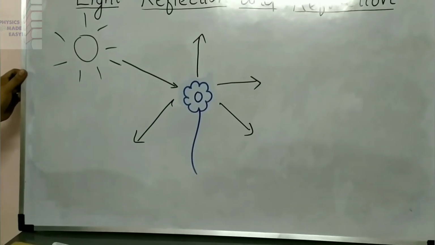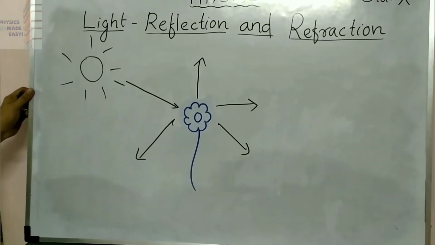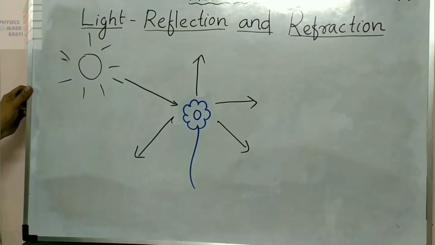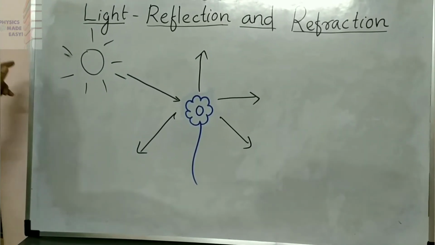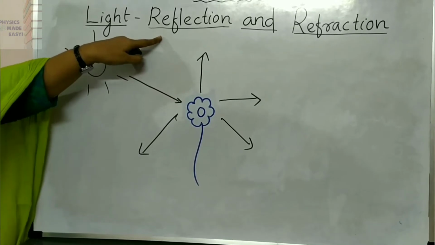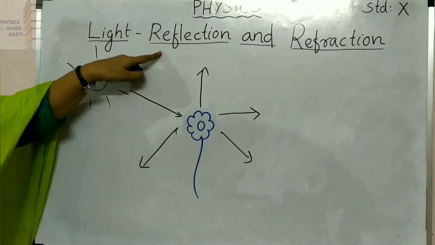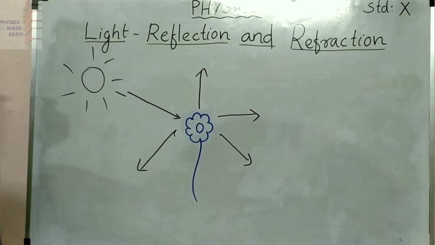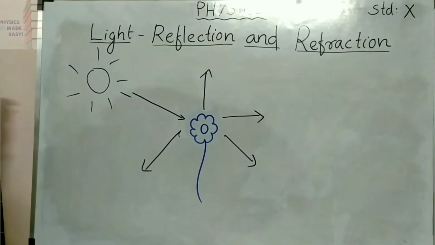Then only we can see all these things. I am repeating the word reflecting. So what is reflection? That we are going to study in this chapter. Then one more thing to study is refraction. Now let us go to what is reflection.